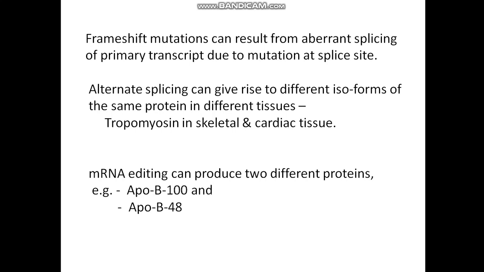The frame shift mutation can result from aberrant splicing, or from alternate splicing, such as in the case of tropomyosin, which is different in skeletal muscle and in cardiac tissue. And messenger RNA editing can produce different proteins such as ApoB100 in liver and ApoB48 in intestine. What are these? These are the apoproteins of the lipoproteins, that is chylomicron and VLDL.